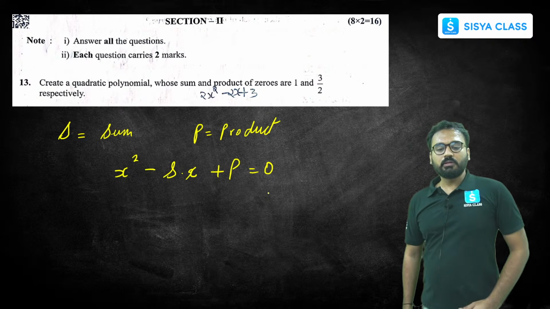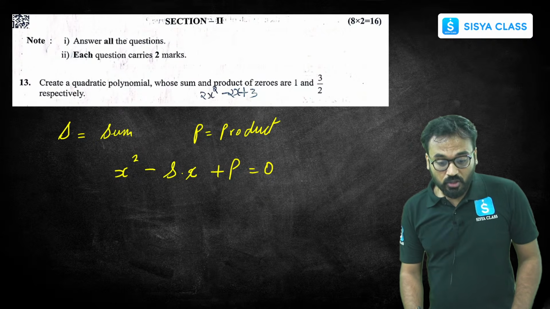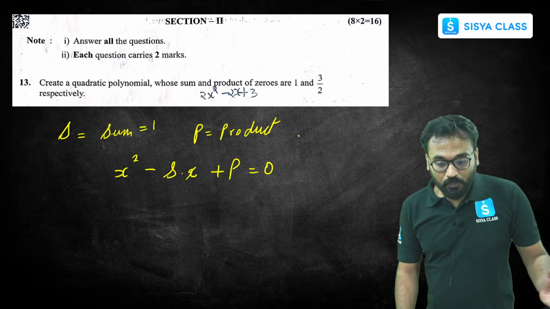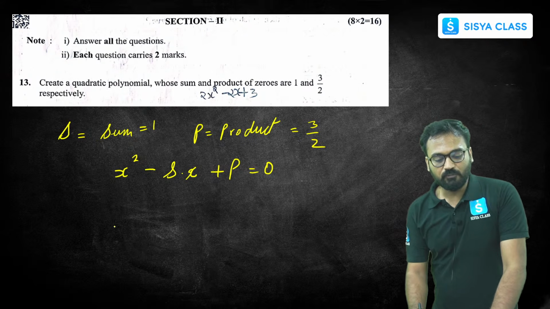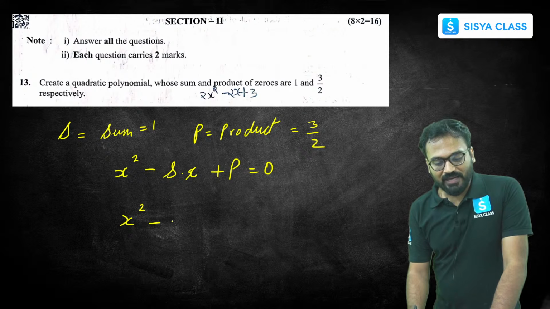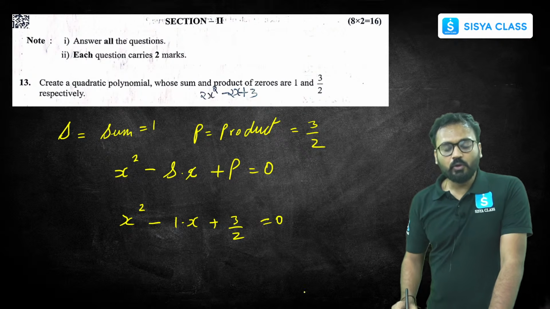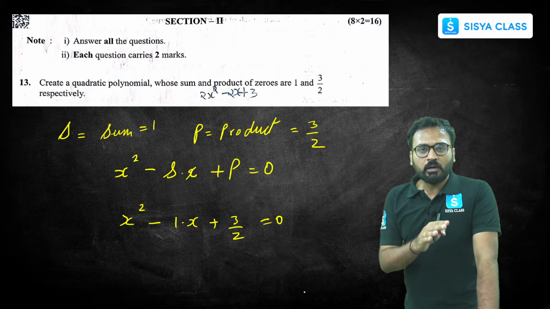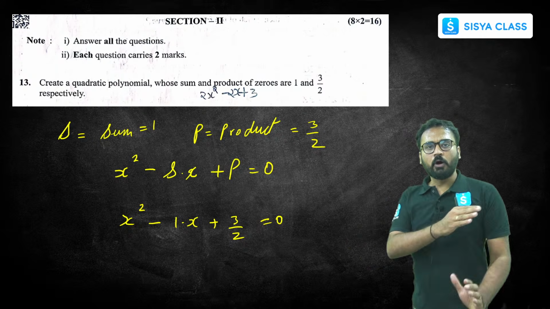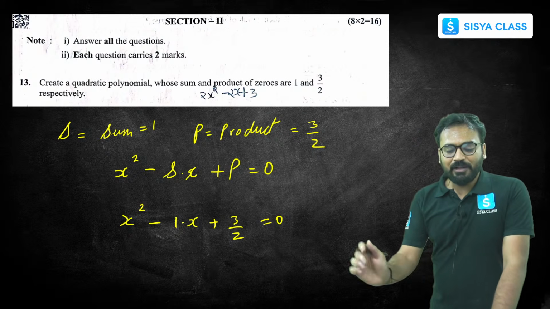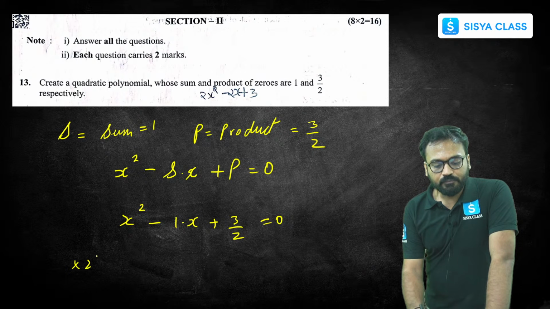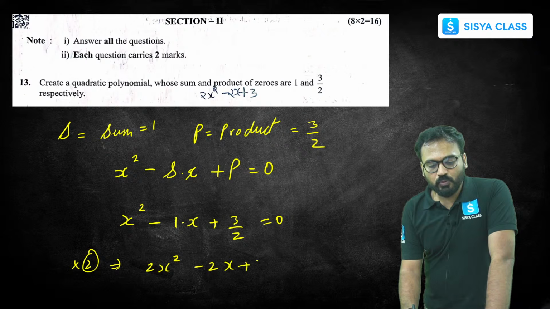Clearly in the question, sum is given to be how much? 1, and product is given to be 3/2. Let's substitute these values in this format: x square minus 1 into x plus 3/2 equals 0. Don't leave any fractional term. Multiply by the denominator throughout the equation and you will be able to simplify this. If we multiply throughout by 2, we will get 2x square minus 2x plus 3 equals 0.